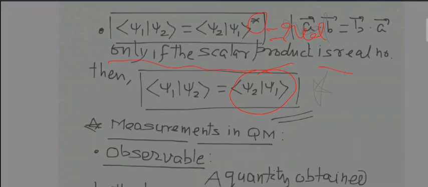So only if the scalar product is a real number, then we will have psi 1 psi 2 equal to psi 2 psi 1. But when? Only if the scalar product is a real number, because in the case of a real number, the star symbol, the conjugate symbol, will no longer be meaningful. The complex conjugate of a real number is the same real number itself, because it has no iota term in it. I have already told you all this in the preceding classes. I don't think there is any need to repeat this further.